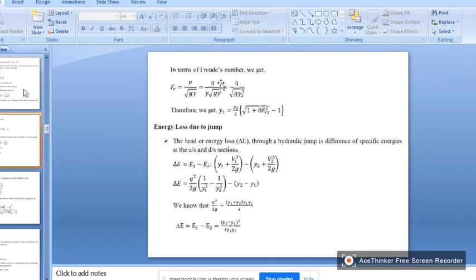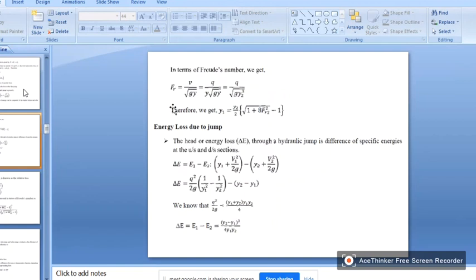So in terms of Froude number, it can be written as velocity divided by square root of gy, right? Velocity can be written as small q by y. If you consider y as the depth of water and unit width of the water as 1, then y into 1 is the area, so V can be written as q by y into 1.